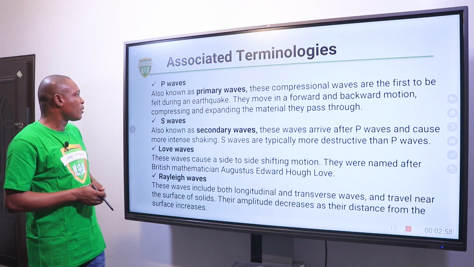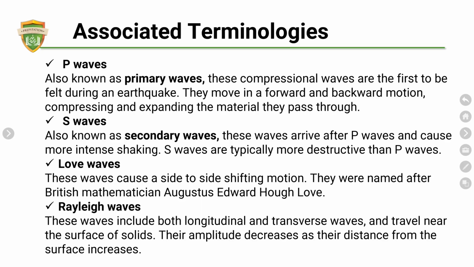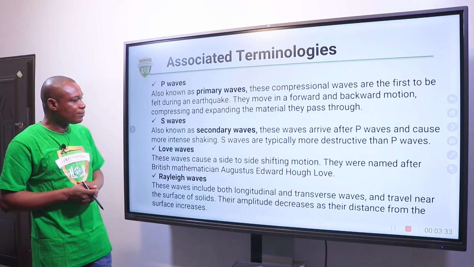Primary waves. Primary waves are those compressional waves that are the first to be felt during an earthquake. They move in forward and backward motion, compressing and expanding the materials that they pass through. Secondary waves. These are waves that arrive after the primary waves, and they cause more intense shaking. Secondary waves are typically more destructive than the primary waves.